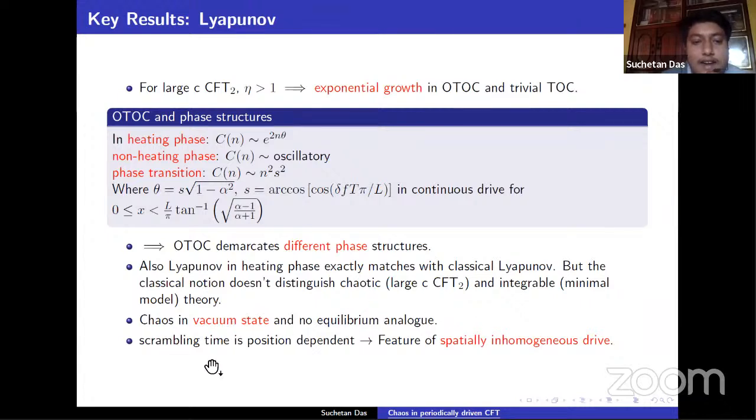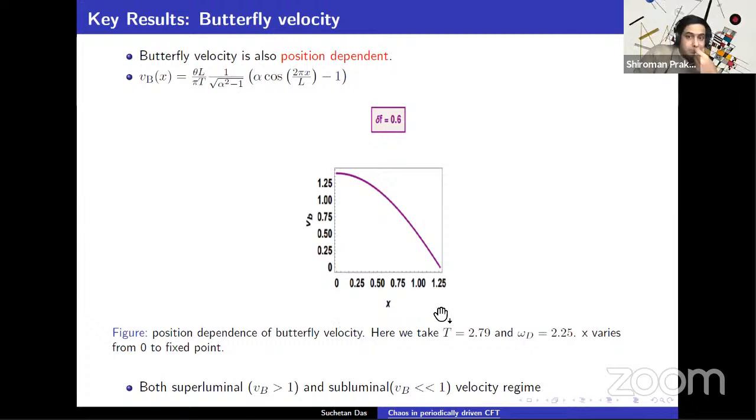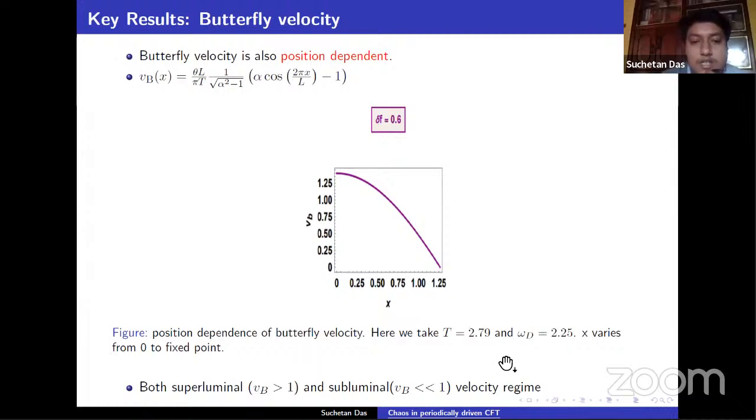Another feature is that the scaling time is position dependent, which is a feature of the spatial inhomogeneity in the drive. Another result is the butterfly velocity, which is also position dependent. This is the form of the butterfly velocity, and it has both superluminal and subluminal velocity regimes.